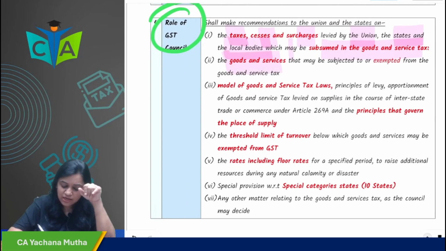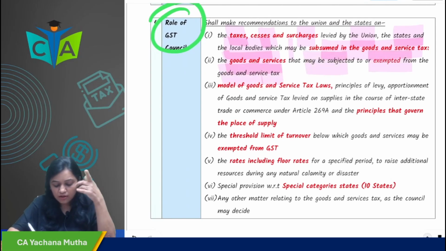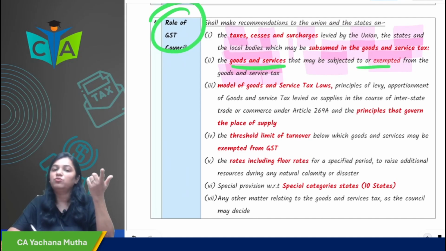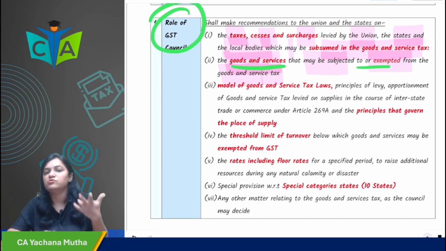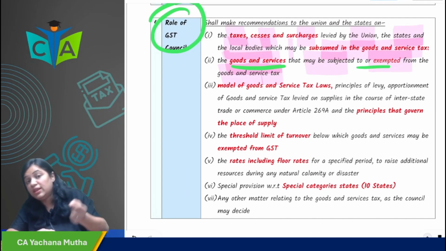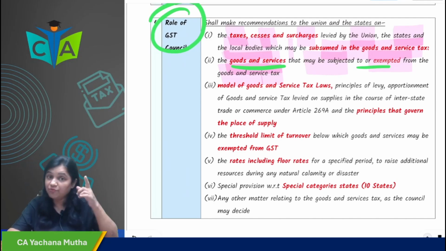Then the goods or services that may be subjected to GST or exempted. Some goods, like in our country the essential goods, are exempted. So who provides that recommendation? The GST Council provides that recommendation, that which goods and services will be leviable to tax and which will be exempt from tax.